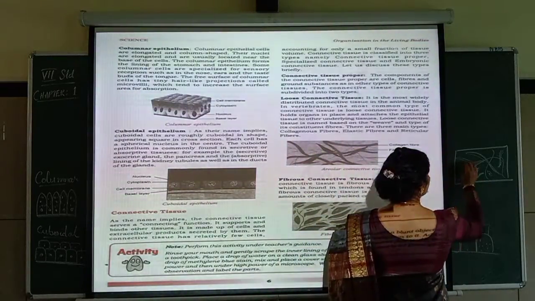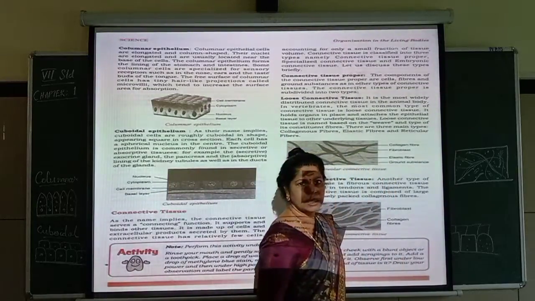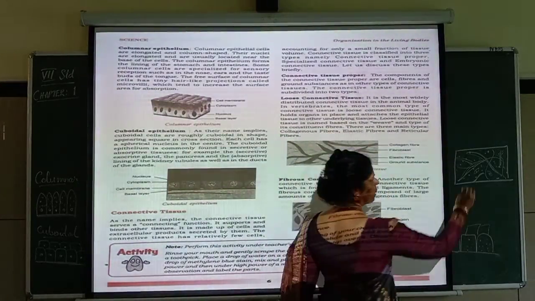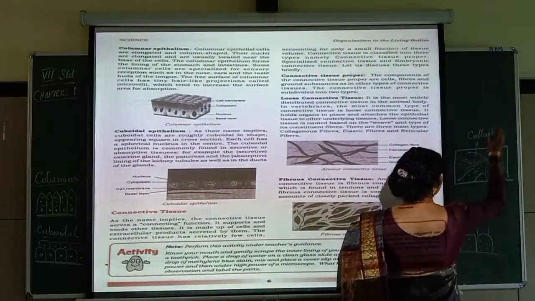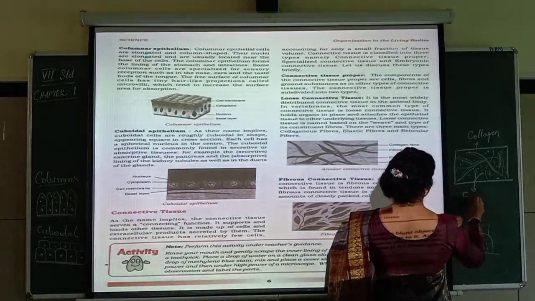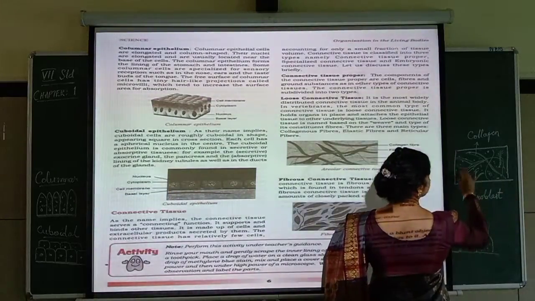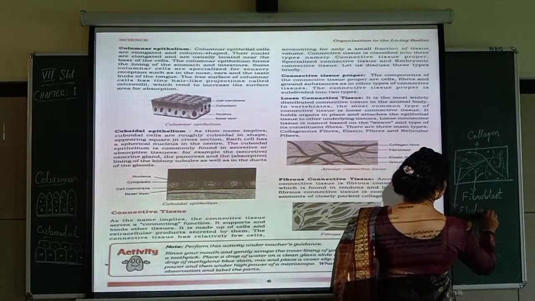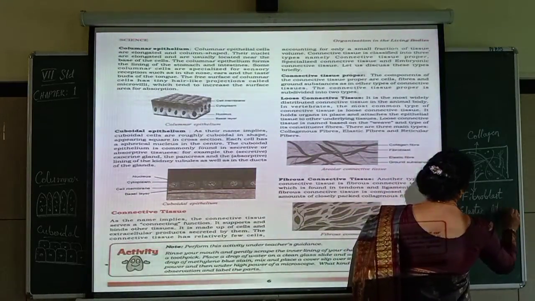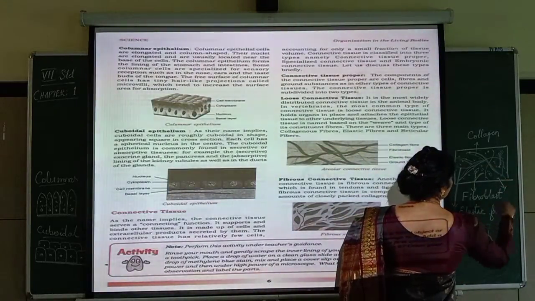So this will be fully with a fluid. All this will be like fluid, that is called as a ground substance. Did you understand now? So the thick one is collagen fiber. This is fibroblast. This one is an elastic fiber. And then you have this dotted structure full, that is called as a ground substance.